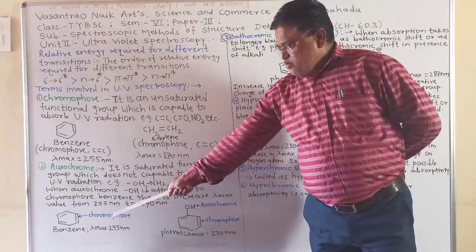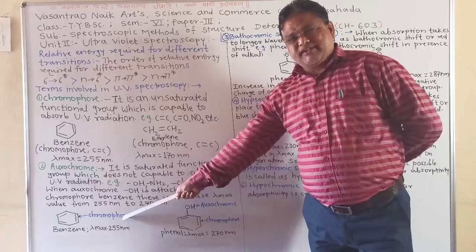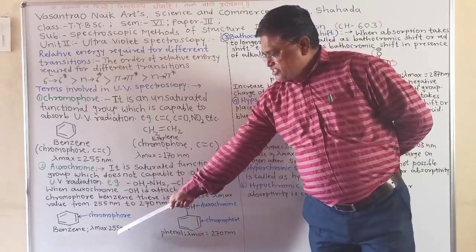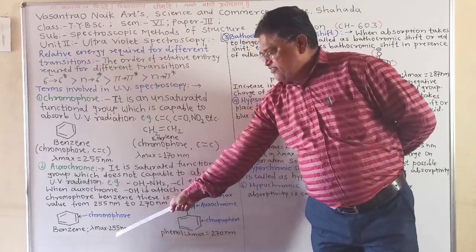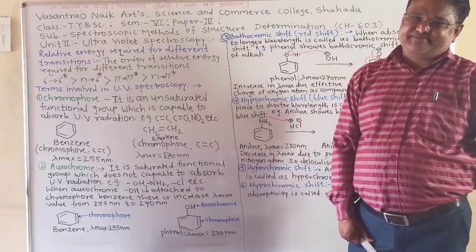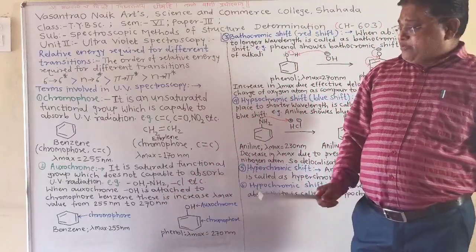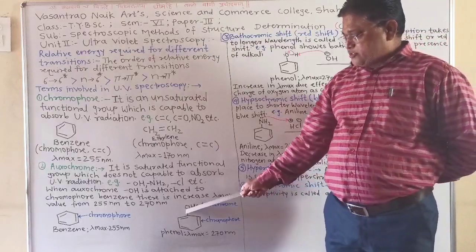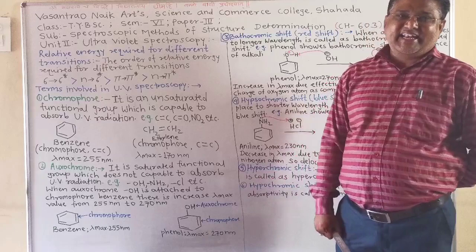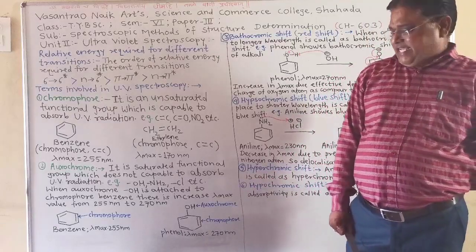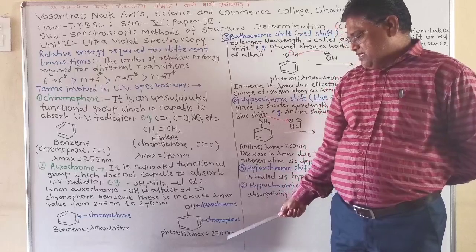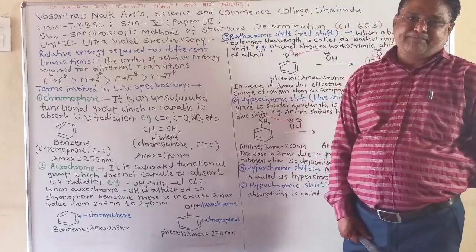Now, when benzene is alone, at that time benzene absorbs UV radiation at 255 nanometer. But when this benzene chromophore is attached to the OH auxochrome, then absorption takes place at a higher wavelength, that is 270 nanometer.